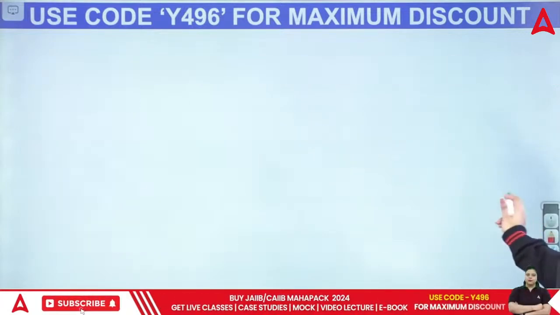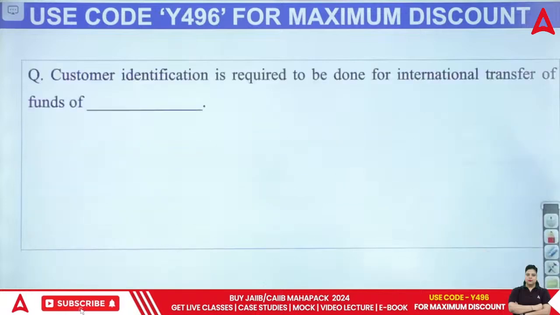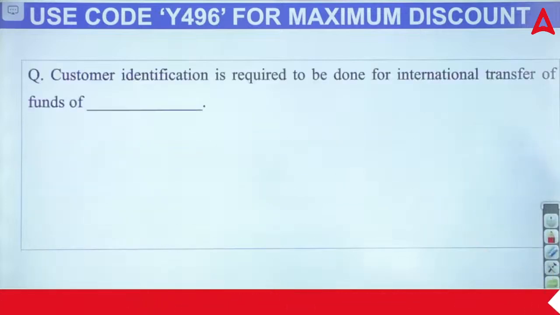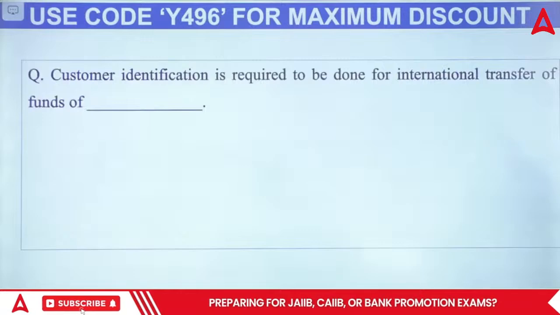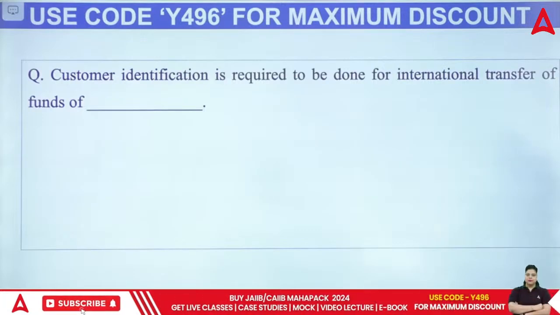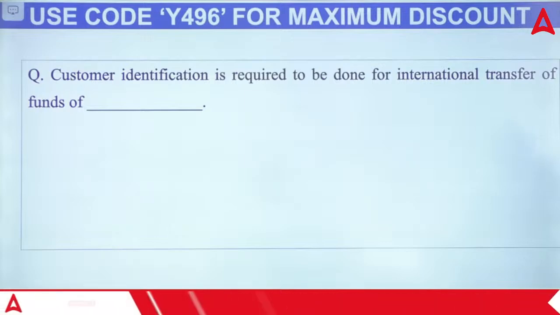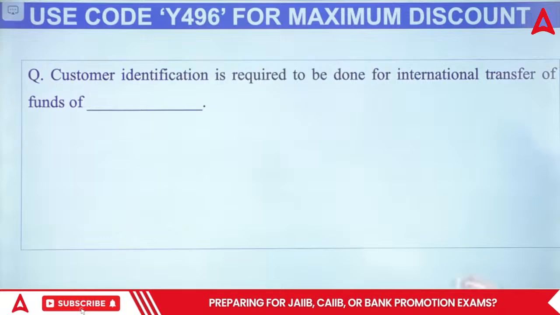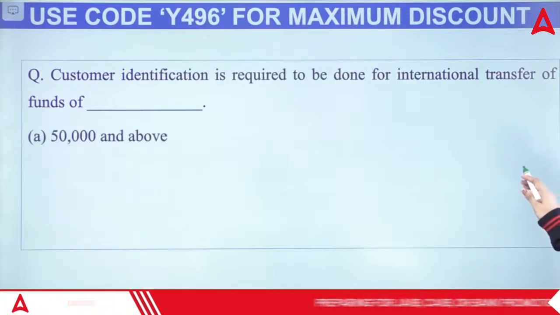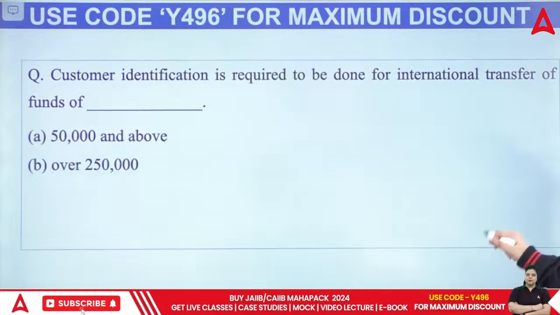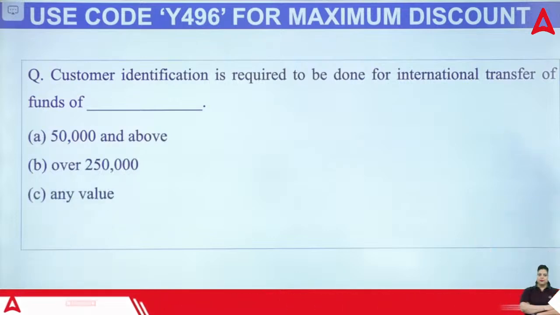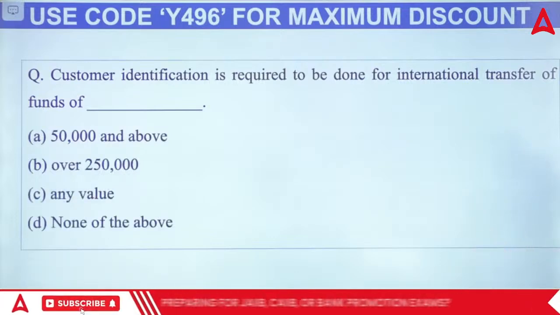Clear? Next question. The next question is asking, customer identification is required to be done for international transfer of funds of dash. First, of amount 50,000 and above; second, of amount over 2,50,000; then any value; and then none of the above.